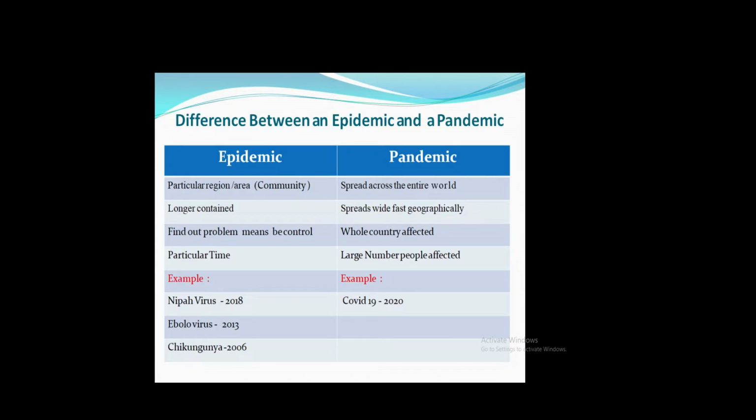What is the main difference between an epidemic and a pandemic? First, let's see what an epidemic is. An epidemic is a spread throughout an entire area, for example, a whole country. Now corona is spreading over the whole world, and that is a pandemic. An epidemic affects a particular rural region, area, or community, affecting only them.